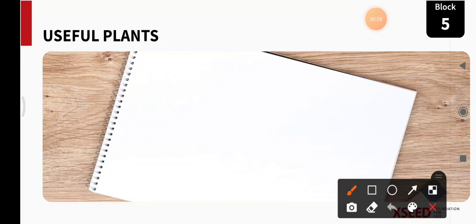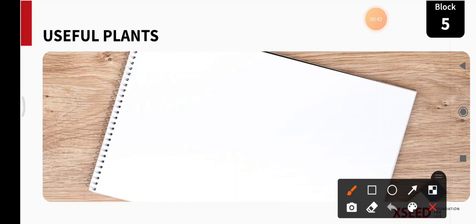We are doing block 5. It is all about plants. Before we begin today's class, let us recall what we have learnt in the previous block. In block 4, we learnt everything about food. What are the types of food? Healthy and unhealthy food. How to stop food wastage. Right? So in today's lesson, we are going to learn about useful plants.